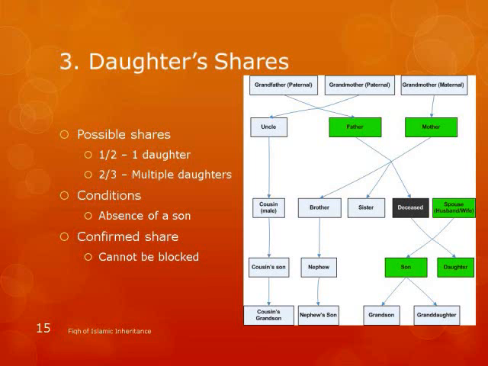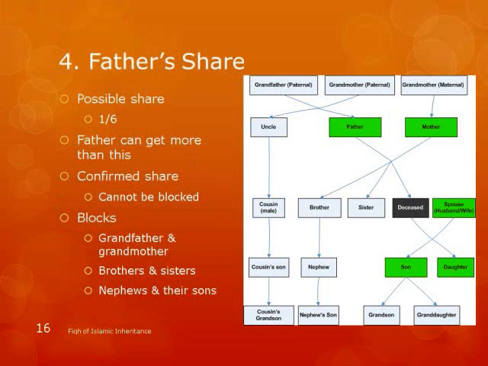So the daughter's share is clear, right? She gets half if she's just by herself, or she can get 2/3 if there are multiple daughters. So if there are like 10 daughters, how much does each get? Combined, all of them share from the 2/3. So daughter is again one category. It's not like each of them gets the share. It's a complete category.